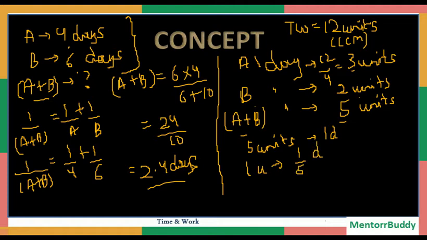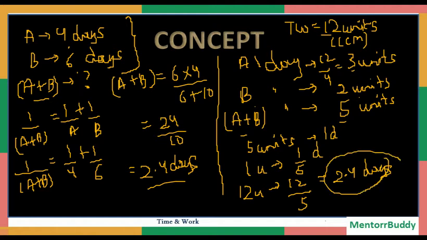Now the total work is how much? That is 12 units. So 12 units of work will be finished by them in 12 by 5, that will be equal to 2.4 days. That is the exact answer which we had already got, right? So this LCM approach is going to be very helpful in the coming questions.